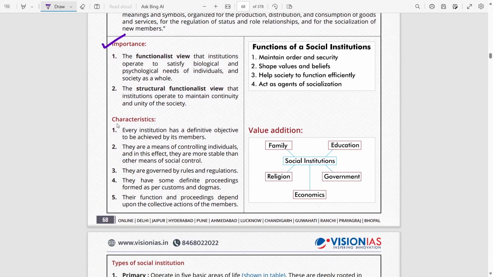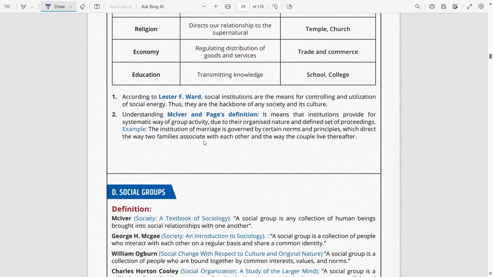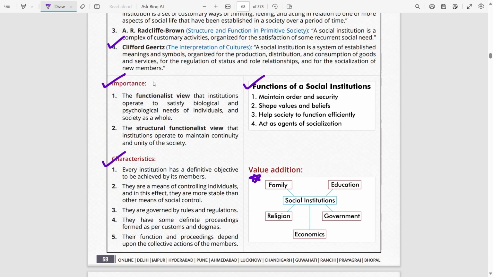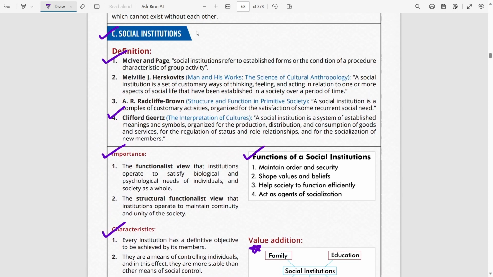We have the importance, characteristics, different types of social institutions, the functions they serve, maybe some diagram which you can add, and also the comments given by different anthropologists. So as you can see, even for one simple question, say this comes for 15 marker or even 10 marker, if you can write four or five of these sub dimensions in that question, it is very hard for the examiner to give you anything less than 50 to 60% marks. And this is exactly the structural approach that you should use in answer writing.